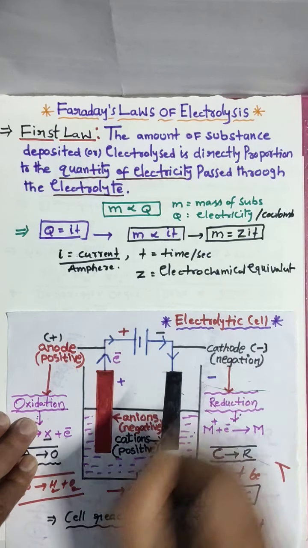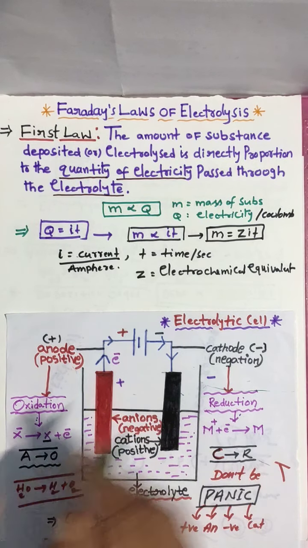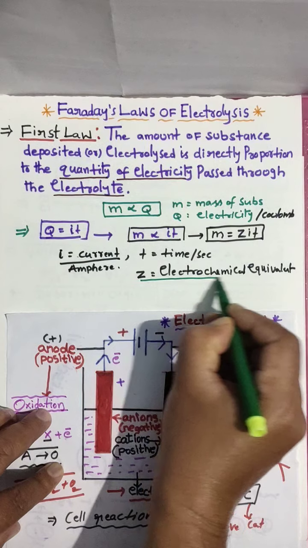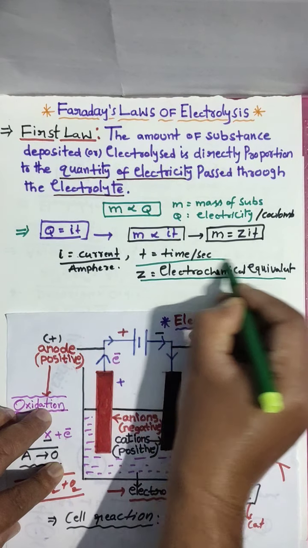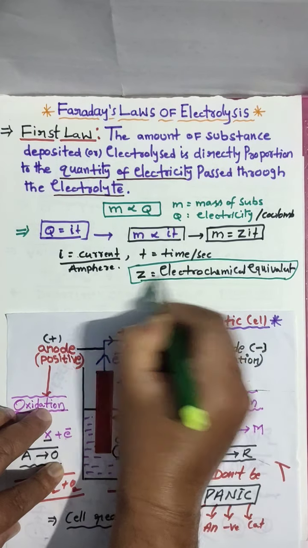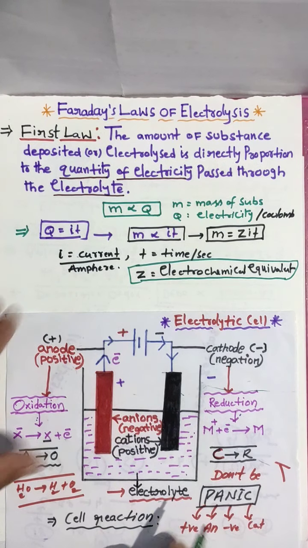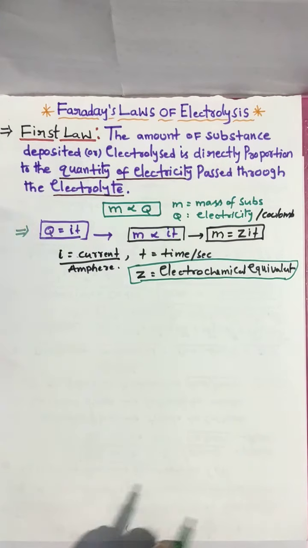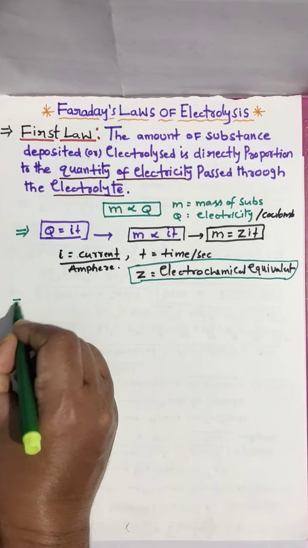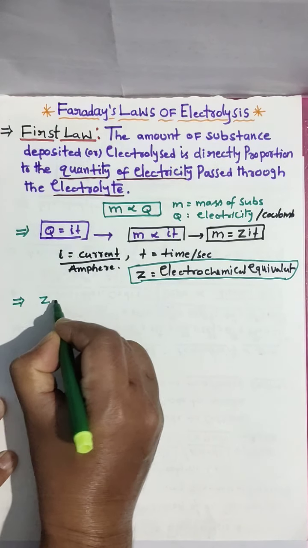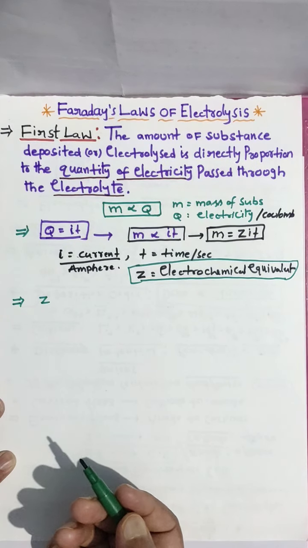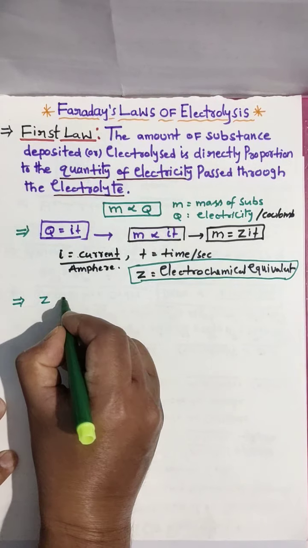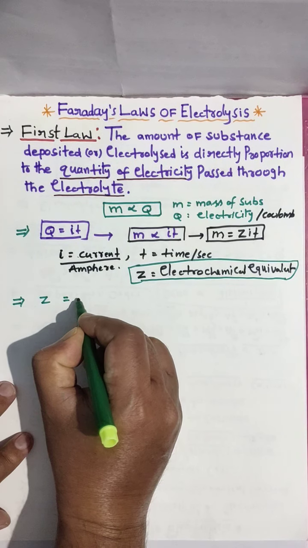It is a constant. Z is nothing but the electrochemical equivalent. How can we calculate Z?